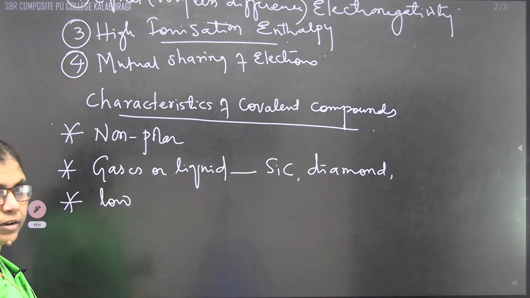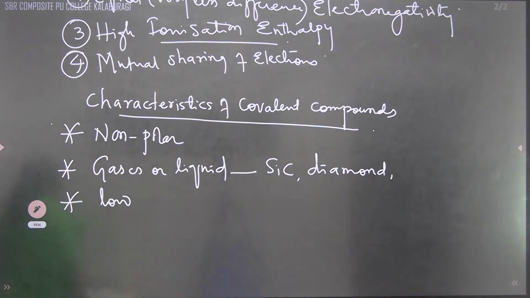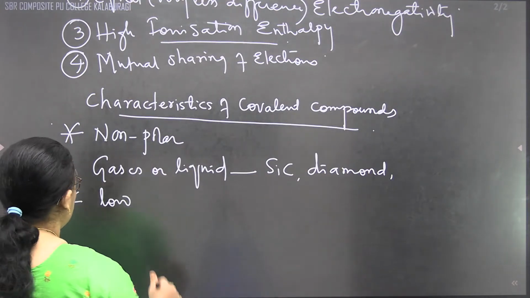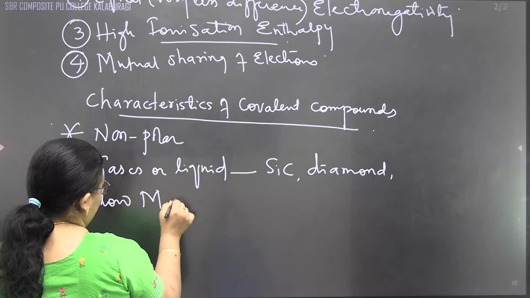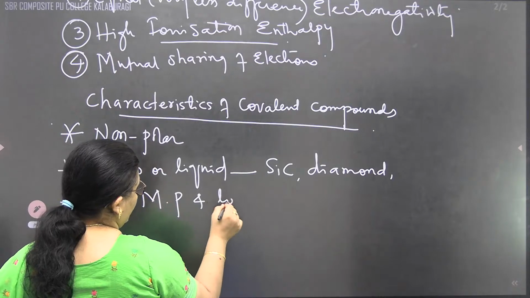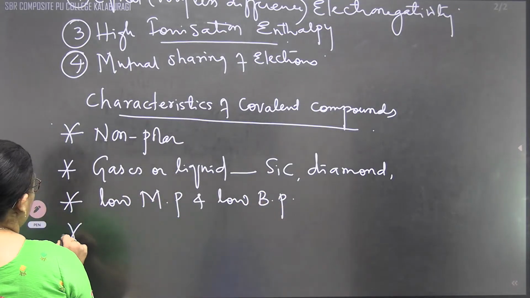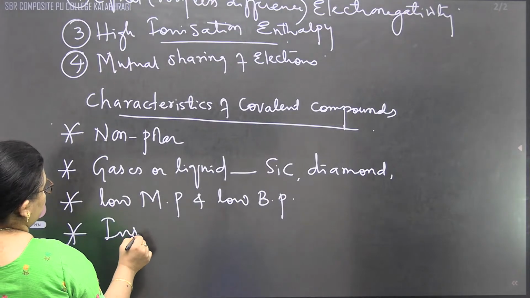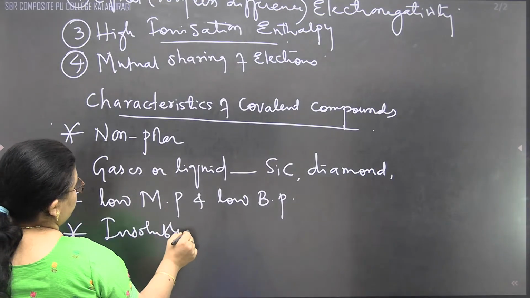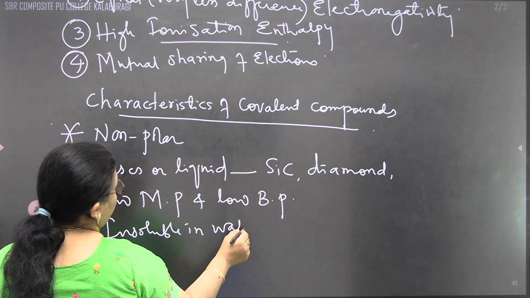Remember here, as we said, the bond is obtained by sharing of electrons. That's why all these have low melting point and low boiling point. When they are non-polar, they are insoluble in water.